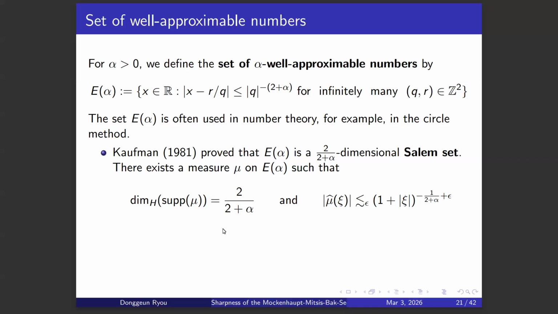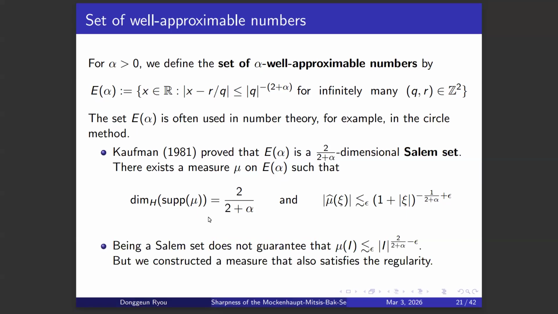And so there exists a measure such that mu hat is smaller than |ξ| to the power of minus 1 over 2 plus alpha. We ignore this epsilon because we can make this epsilon as small as we want. But we still need the condition on regularity. So we didn't use Kaufman's example directly.